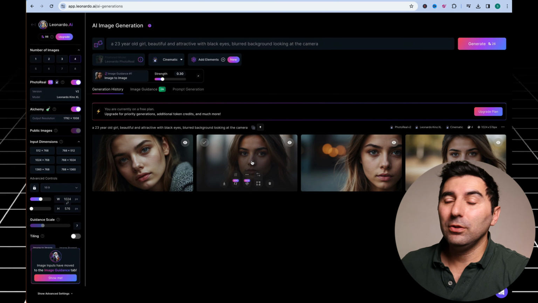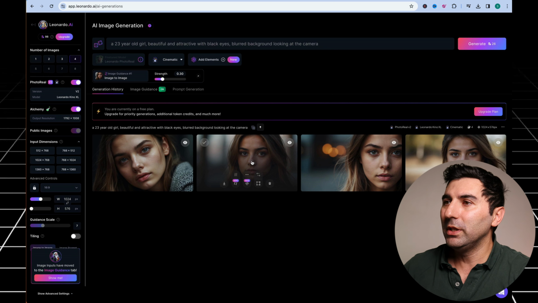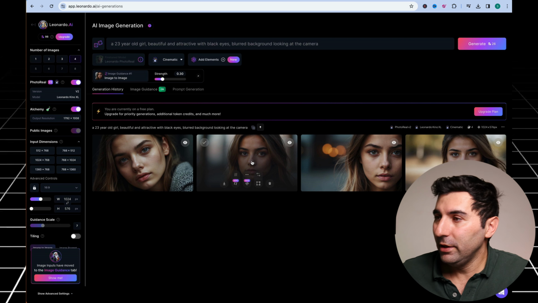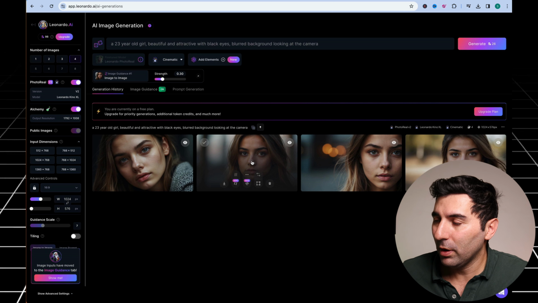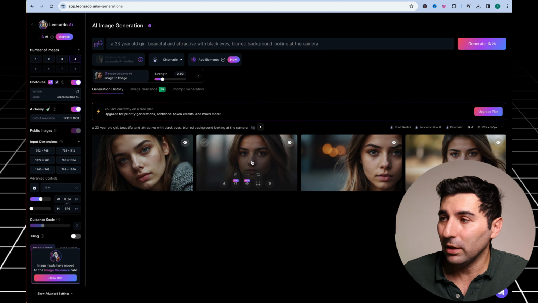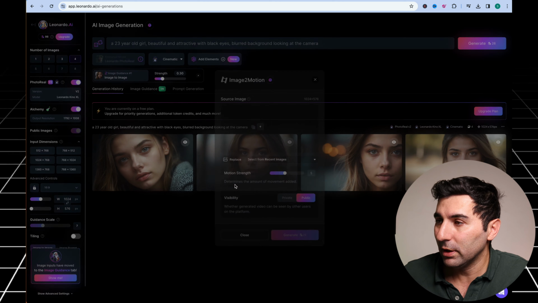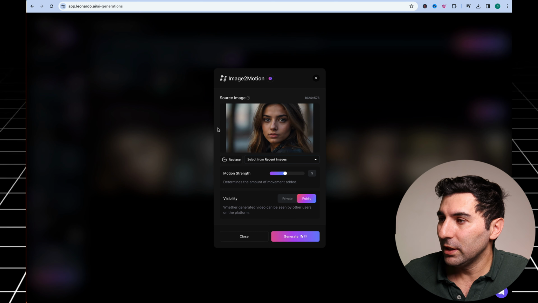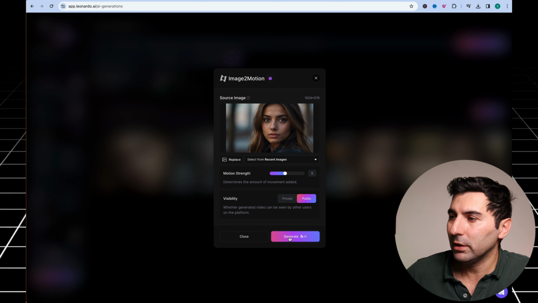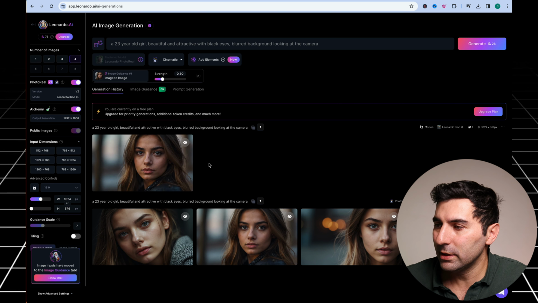Another cool thing we can do with our AI influencer is to make some videos about it. So what we can do is to go back to our leonardo.ai website, and here if you click the image, there is a button here called generate motion video. It's a new feature with leonardo.ai, and it lets us make some videos based on our photos. So I just click this one and I go here to this section that asks me for different settings. I just leave it as it is and just click generate. So after a few seconds, the AI creates the video for us.